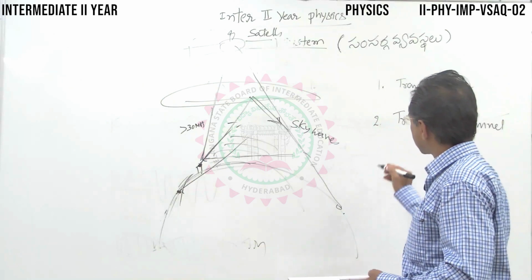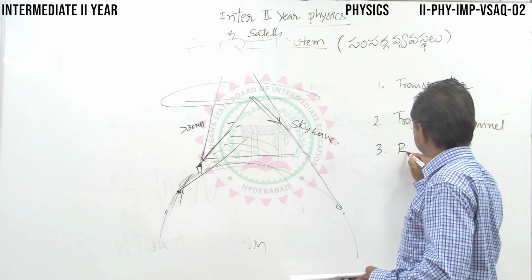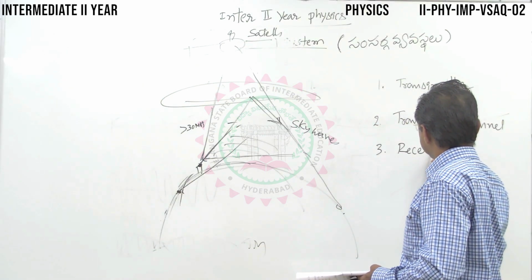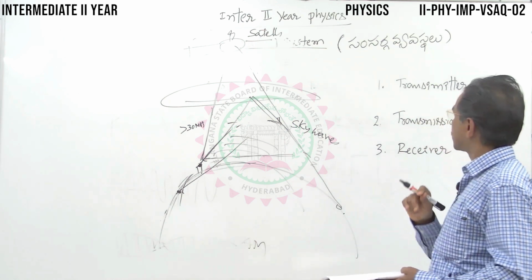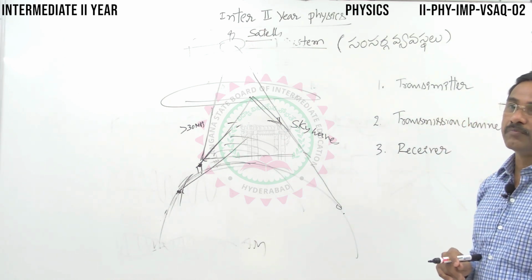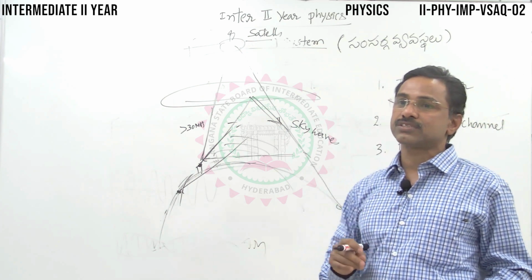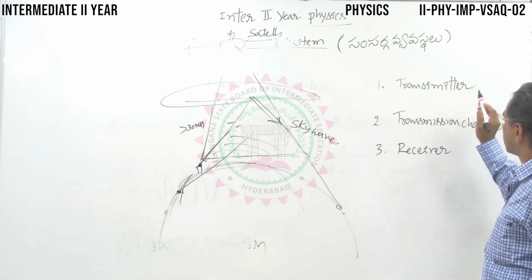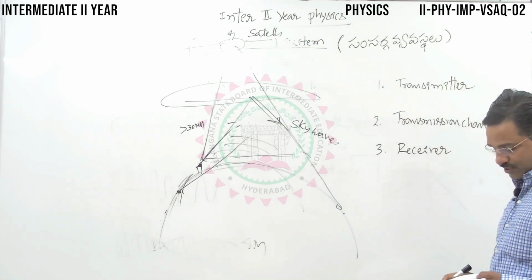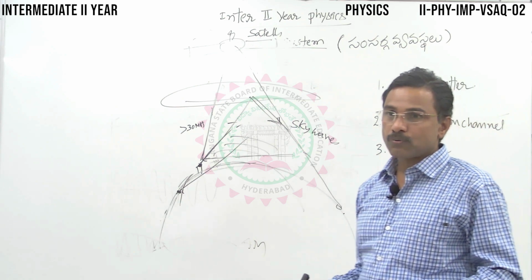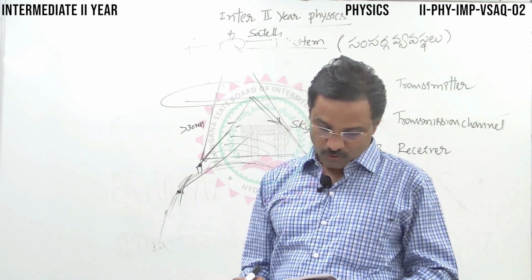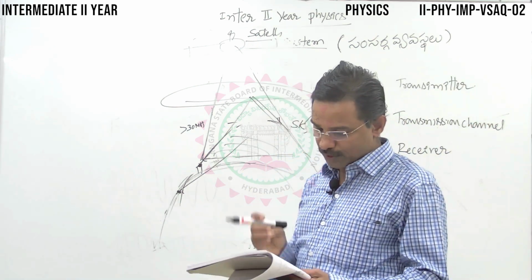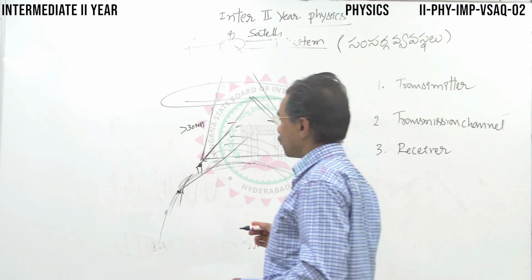Next, it is last one, receiver. I'll repeat. So the 3 basic building blocks of any communication system are transmitter, transmission channel, and receiver. Hope you have written that. Next, what is World Wide Web?